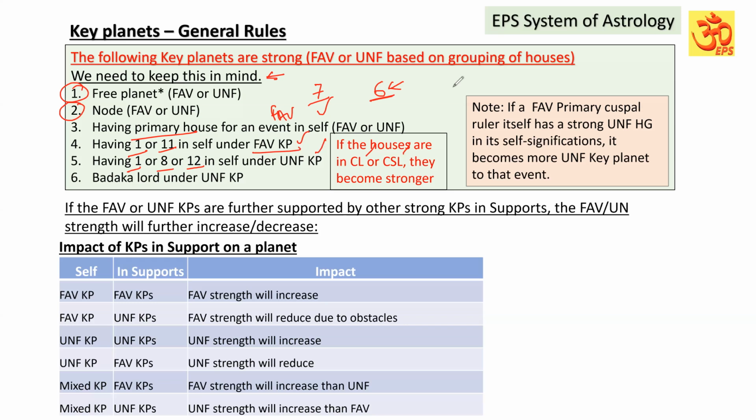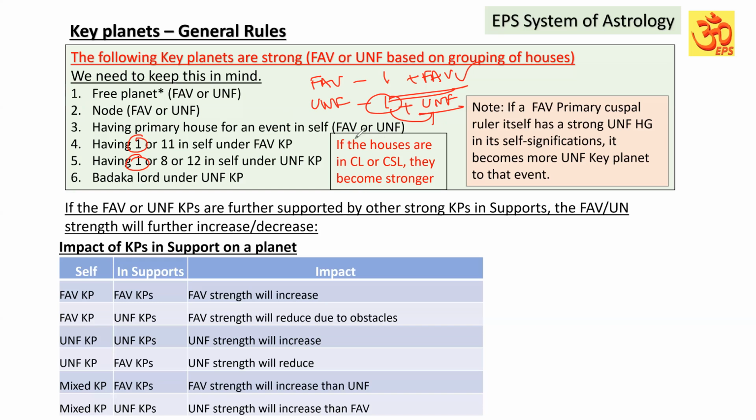I will explain. It means what? Lagna is always indicating the native. If in a favorable key planet, Lagna plus favorable means the Lagna is going to experience or execute that favorable key planet on its own. It is going to be strong. Similarly, on the unfavorable side, when Lagna is also present along with that unfavorable, Lagna is going to experience strong obstacles or hurdles, or is going to be more unfavorable on its own. So whenever Lagna is playing a role, we have to be careful.